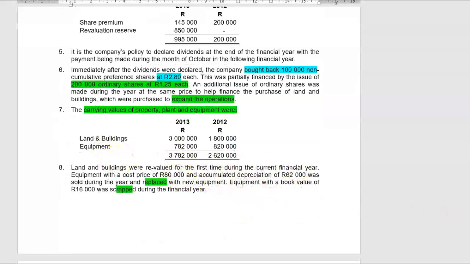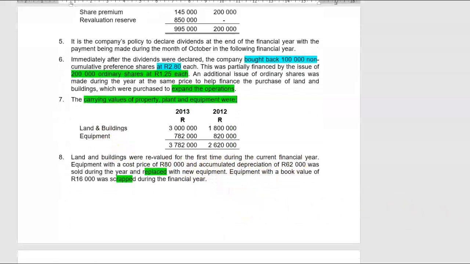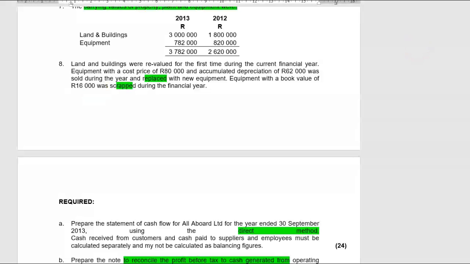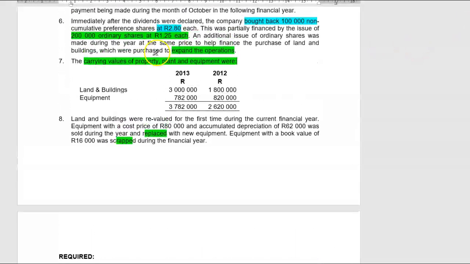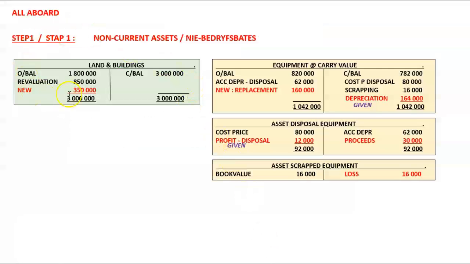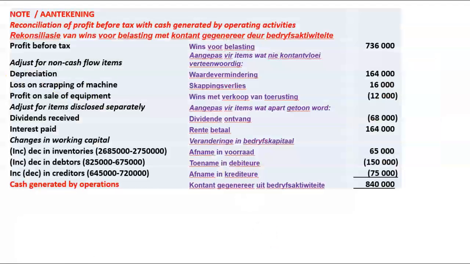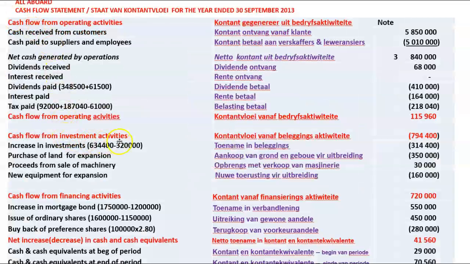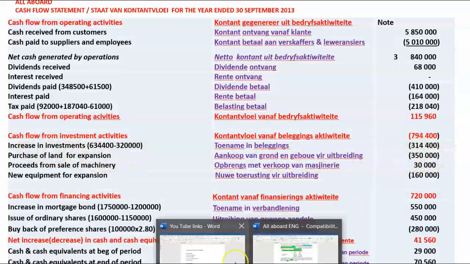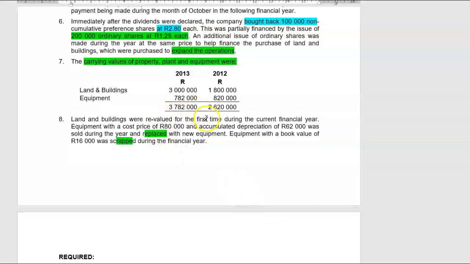That new buildings would definitely be for expansion purposes. We haven't sold anything, so we couldn't have replaced something. In order to replace something, you must have had something to replace in the first place. We didn't sell anything, but we've added, once we've worked out our balancing figure. Immediately after you work that out, you can go to investing activities. Cash flow from investing activities, purchase of land for expansion purposes, 350,000 rand. Cash outflow because we have bought land. Great, now we can do the equipment.